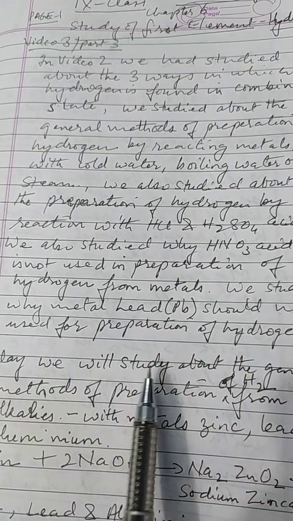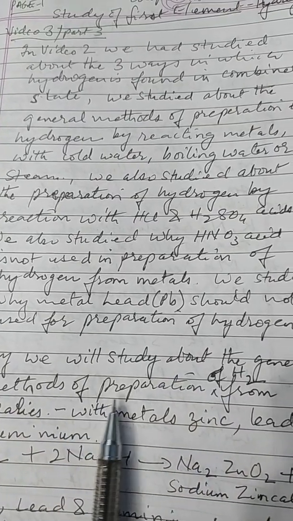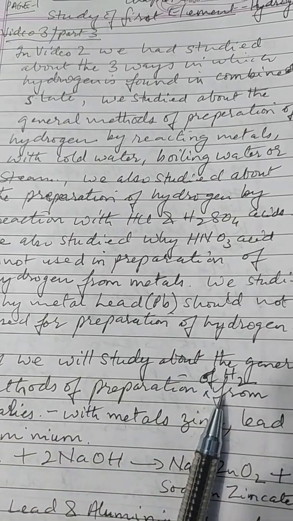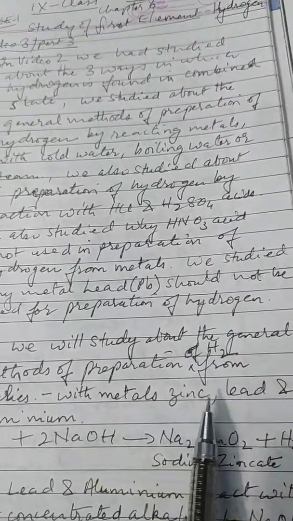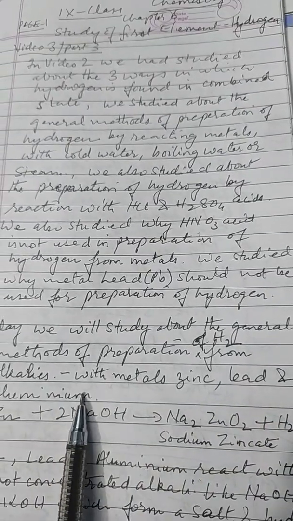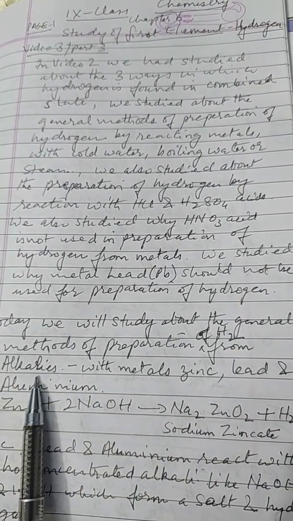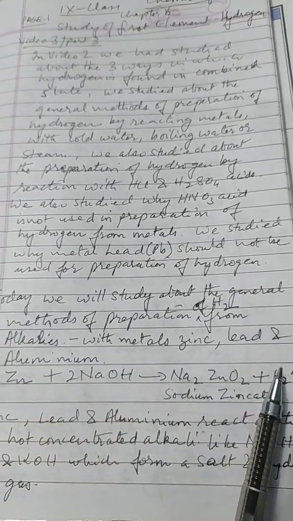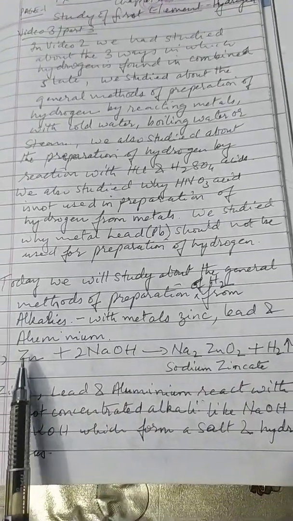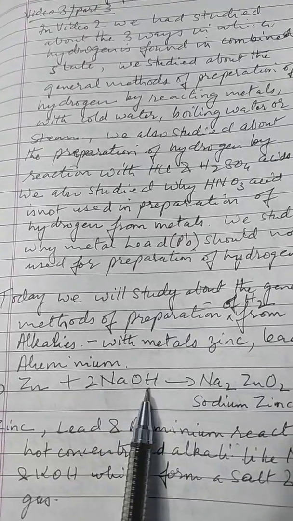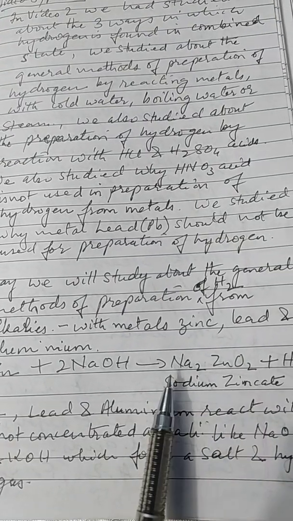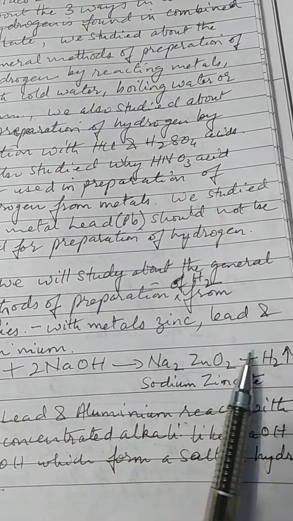Now today we will study about the general methods of preparation of hydrogen from alkalis with metals zinc, lead and aluminium, how they react with alkalis and they give hydrogen gas. The very first reaction, zinc, it reacts with sodium hydroxide, which is an alkali, to give a complex salt known as sodium zincate, which is Na2ZnO2, plus hydrogen